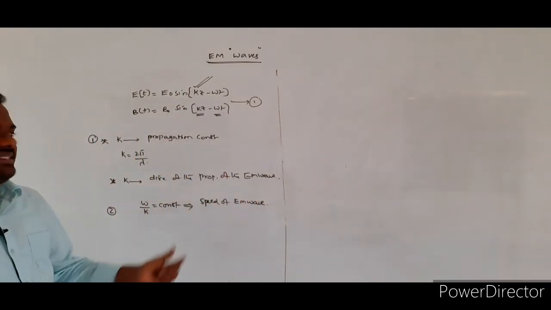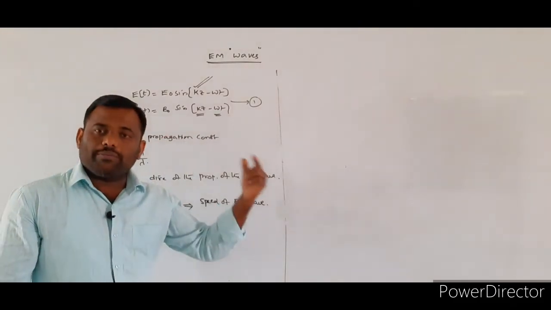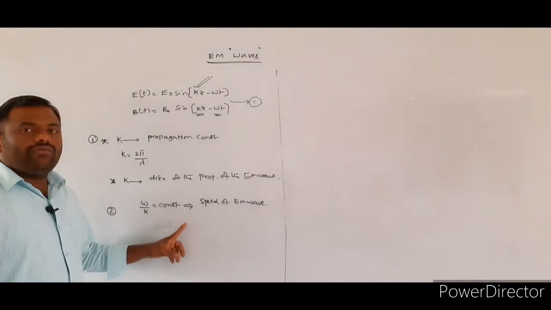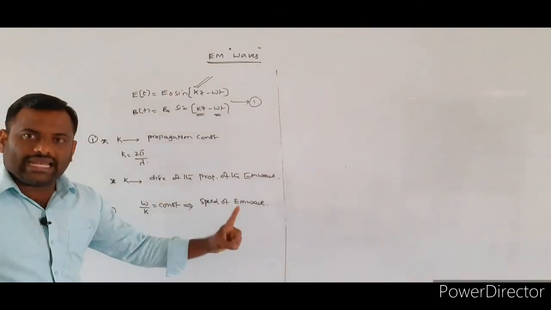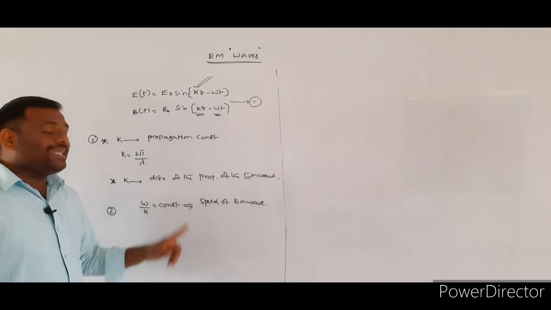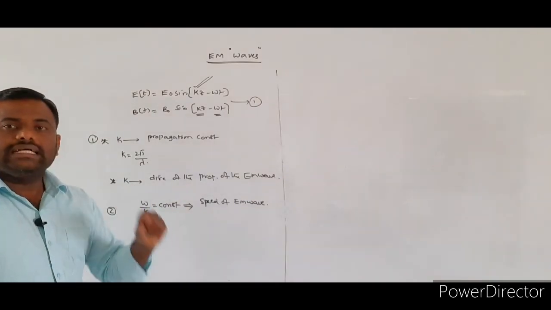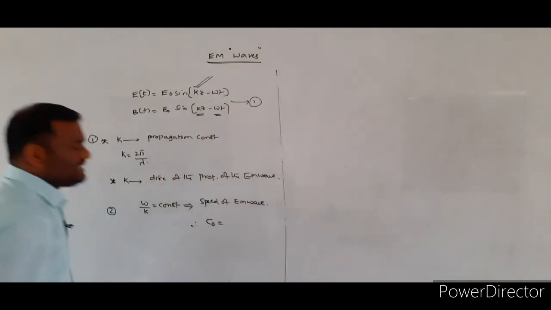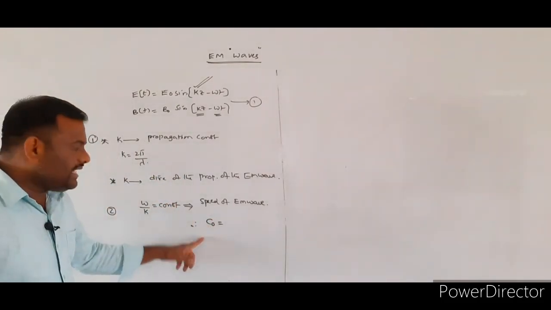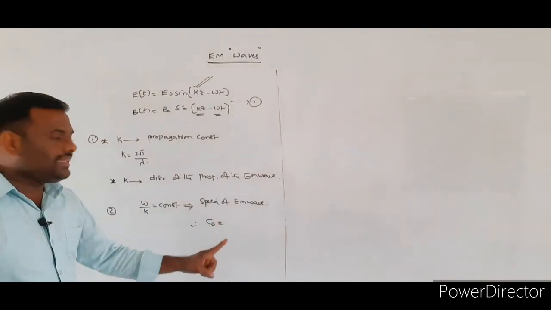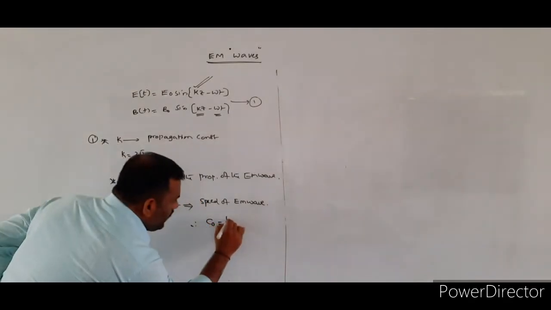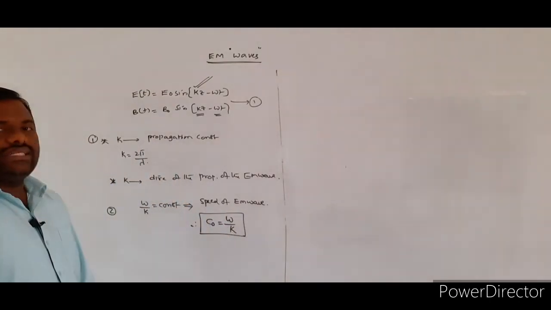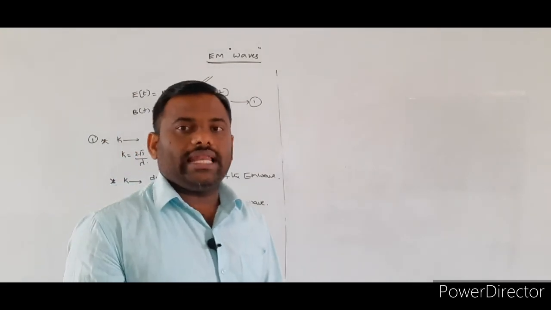If you consider the two physical quantities, omega and the propagation constant, their ratio will always be a constant, which is equivalent to the speed of the electromagnetic wave. Already we said the speed of the electromagnetic wave is nothing but the speed of light in vacuum, so that will be taken as C naught. What does C naught denote here? Speed of the electromagnetic waves in the vacuum. C naught is equal to omega by K. So this is the expression for the speed of the electromagnetic wave.